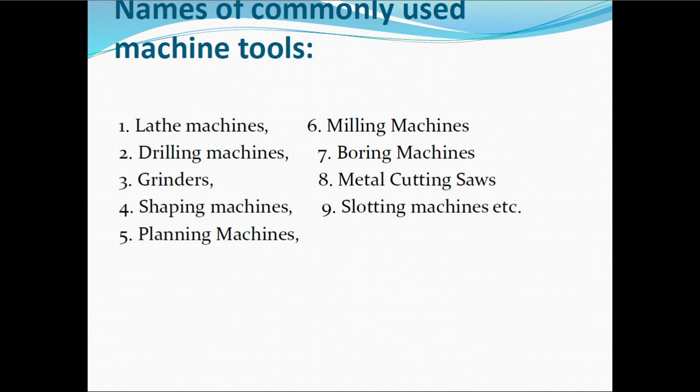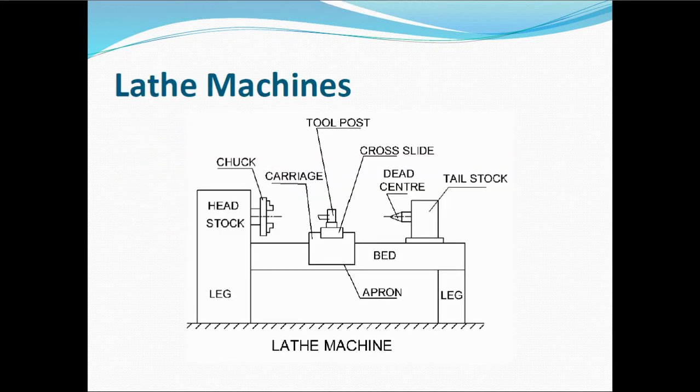These are the different types of machine tools used, for example lathe, drilling, grinders, shaper, planer, milling, boring machine and slotting machines. For the first year syllabus, we're going to concentrate first on the lathe machines. The lathe machine is called the mother of machines.